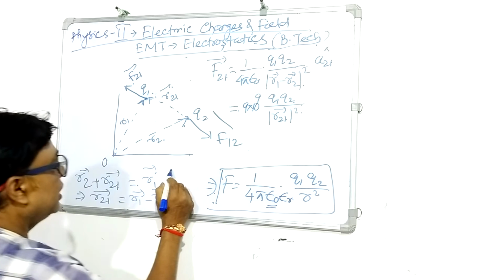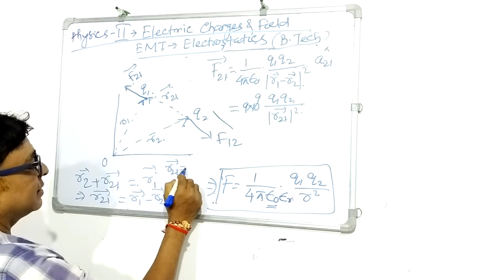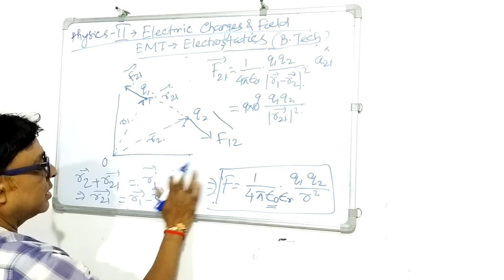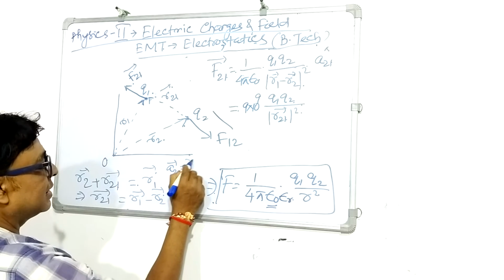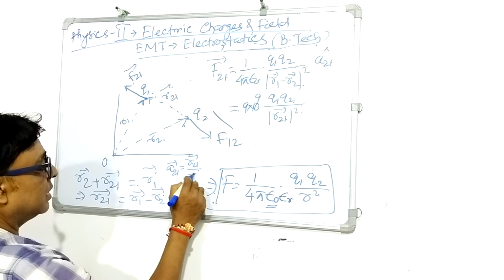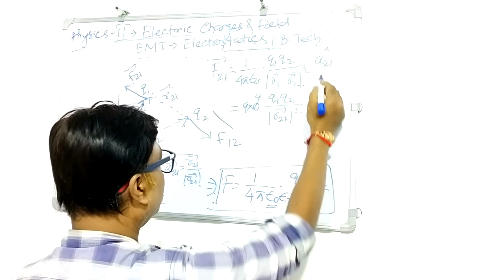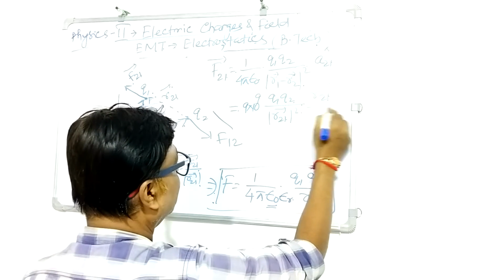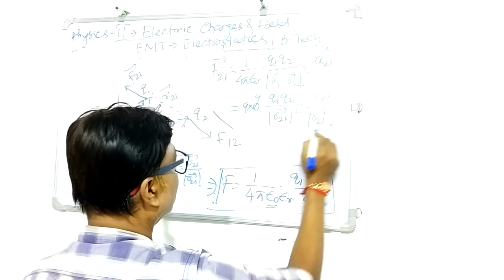Now what is A21? We know that the unit vector is, if I take the unit vector into consideration, A21 is nothing but the R21 vector divided by the magnitude of the R21 vector. So instead of A21, I can write the R21 vector divided by its magnitude.